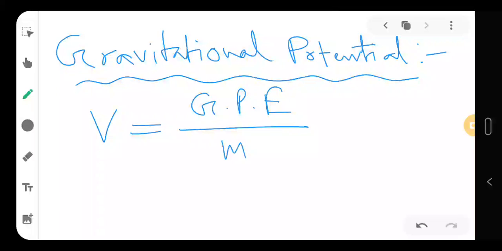So this thing is called gravitational. Sorry, class.